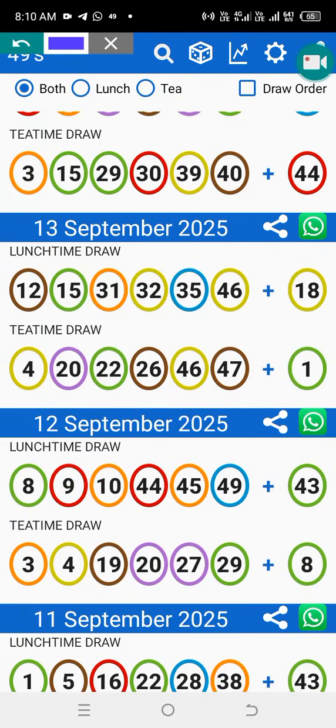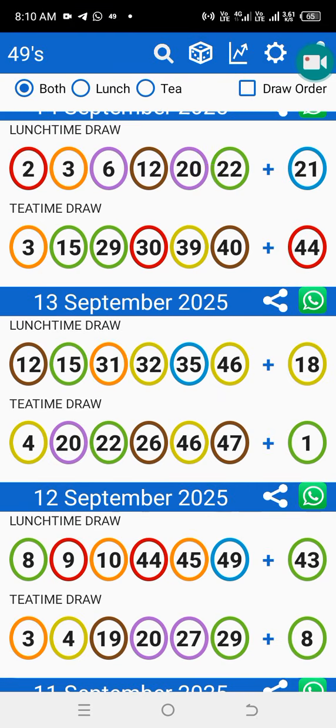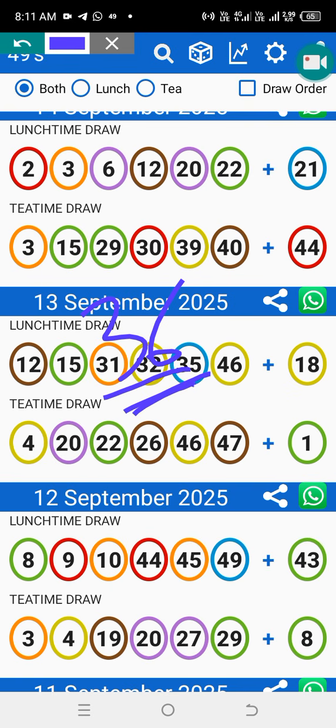You will take this number and multiply them together. When you multiply 18 times 1, it is still 18. And since 18 is there, we can multiply by 2. Because 18 is started by 1, you can play that 18, you can play the next door, and also you can play the times 2, which is 36. Let's go.